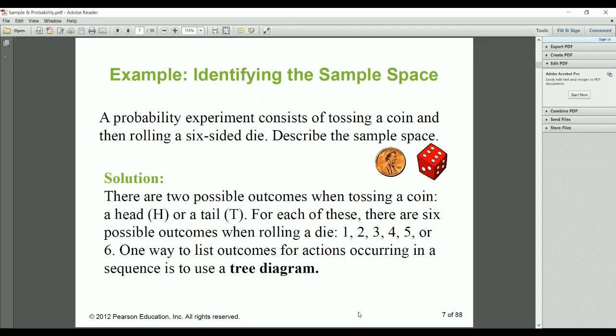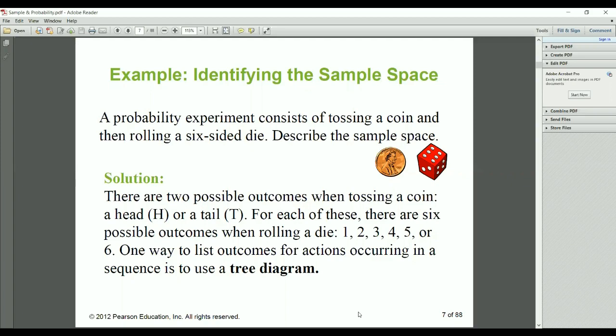Example: identify the sample space. A probability experiment consists of tossing a coin and then rolling a 6-sided die. Describe the sample space. If I toss the coin, so what will be the 2 possibilities? Either one is head, one is tail. So there are 2 possible outcomes when tossing a coin, head and tail. For each of these, there are 6 possible outcomes when rolling a die, that is 1, 2, 3, 4, 5 or 6.